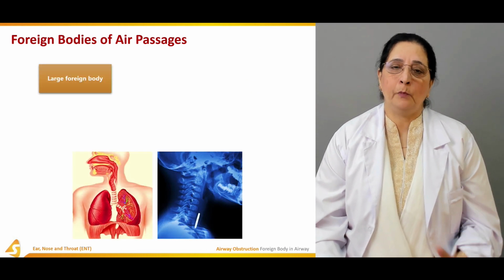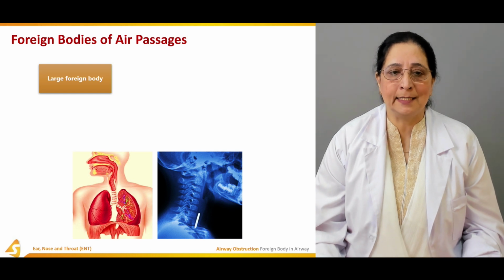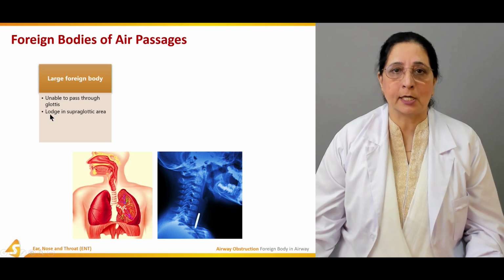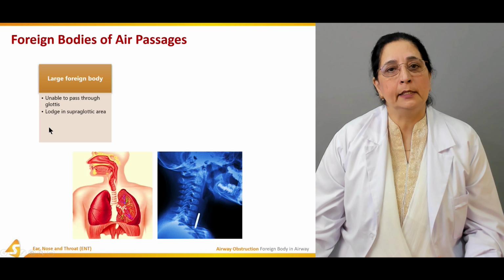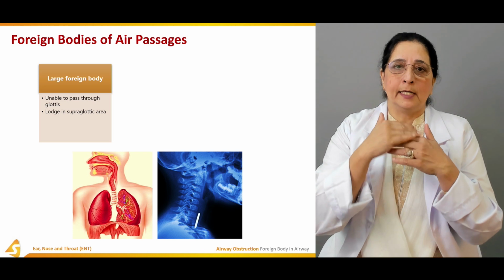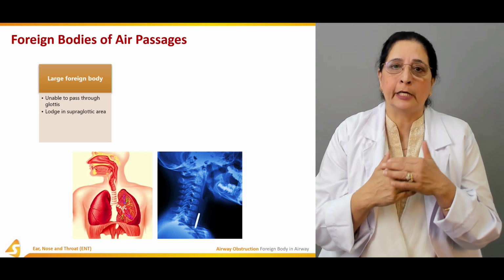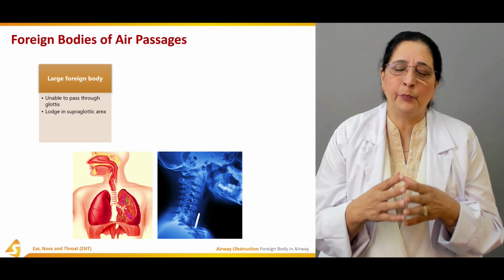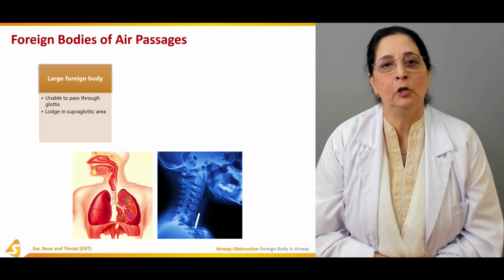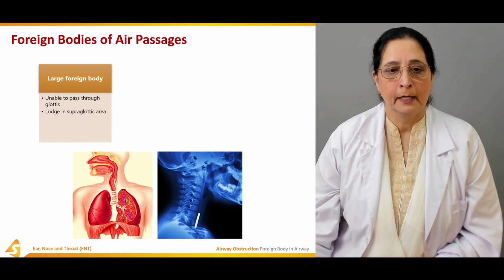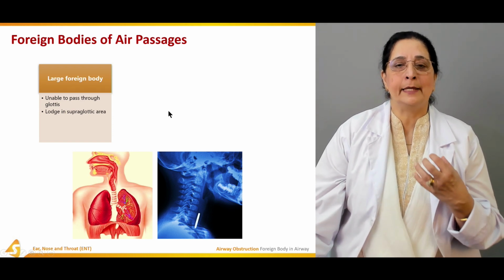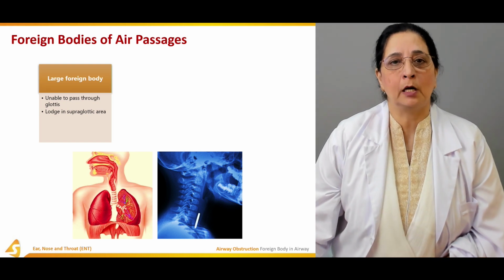Next, the large foreign body. If the size of the foreign body is large, then it is unable to pass through the glottis. So it's usually lodged in the supraglottic region. We have three regions: glottis, supraglottic, and subglottic region. So if it's large, it's hard to pass through the glottic region. So naturally it will lodge in the upper part of the glottis, which is the supraglottic region.